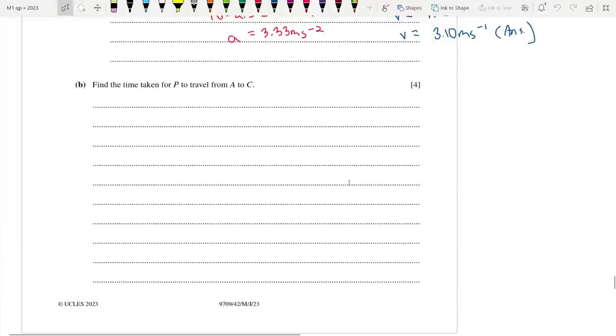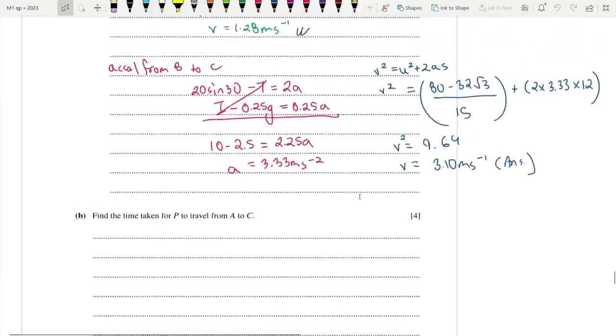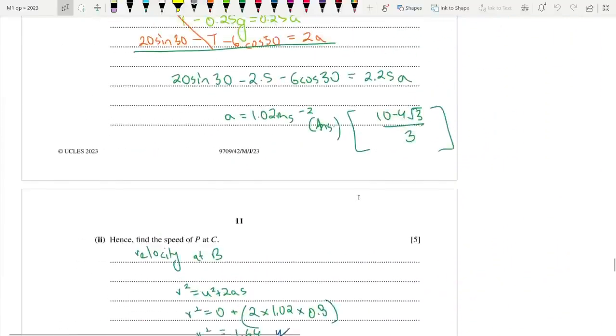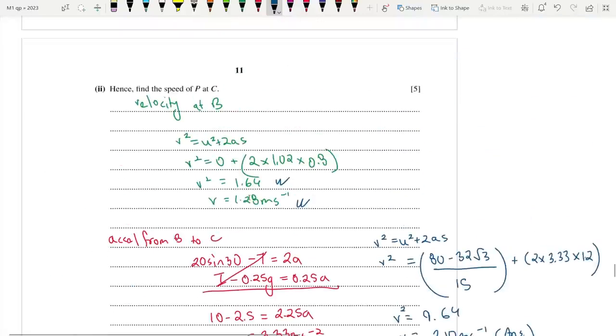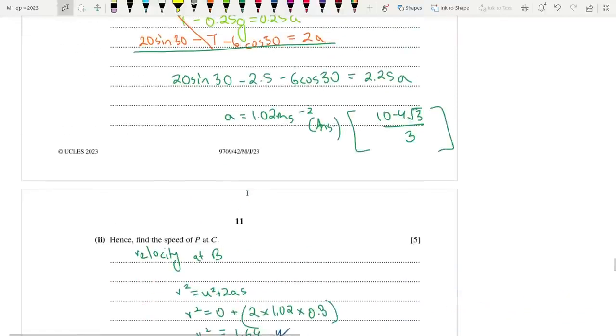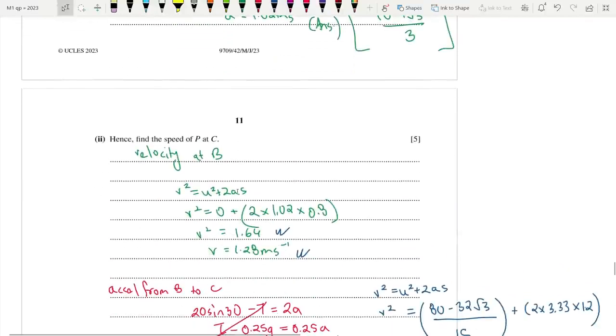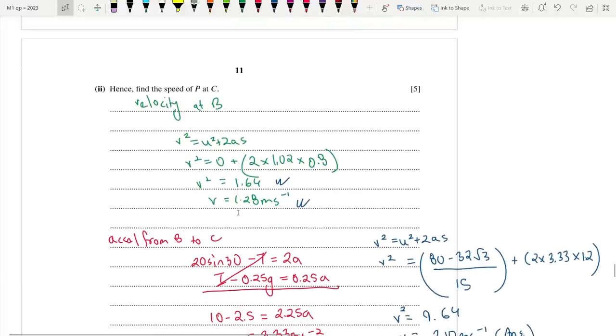Time taken. We can just use v is equal to u plus at. This is the first phase from A to B. So the final velocity was this 1.28. Let me find it again, I need the exact one. 10 minus 4 root 3 by 3 times 0.8 times 2, then root the answer.